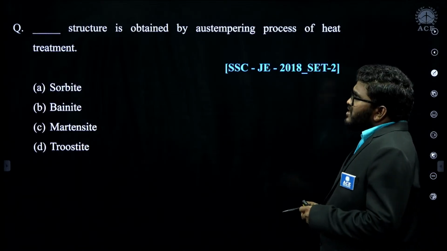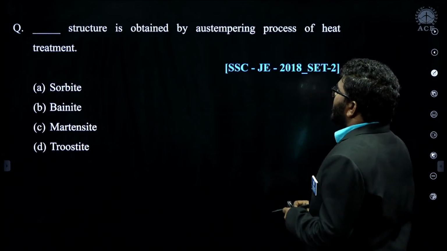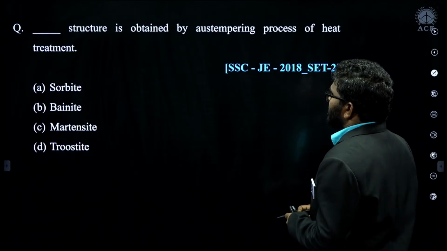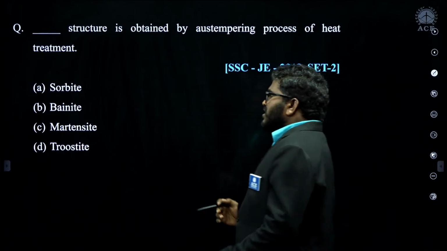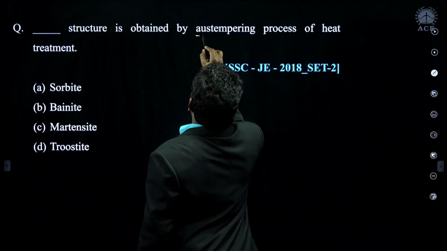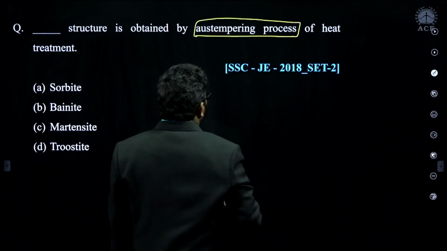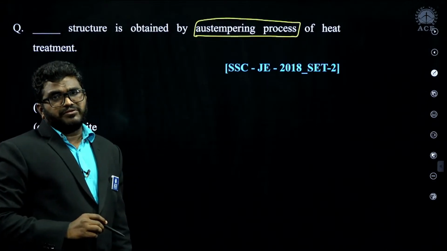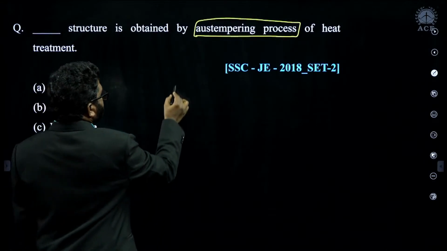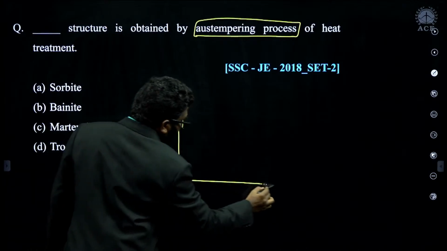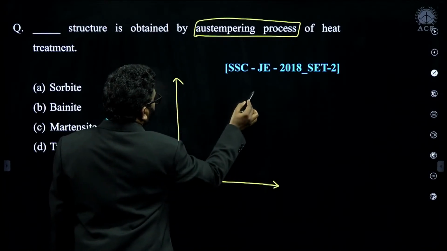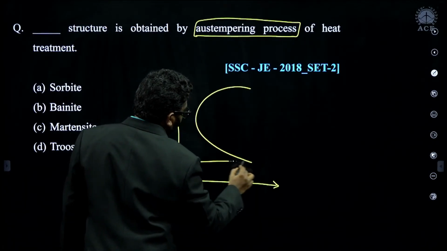Now, dash structure is obtained by the austempering process in the heat treatment. Remember, austempering is nothing but two interrupted cooling mediums: first is rapid cooling, second is isothermal cooling.